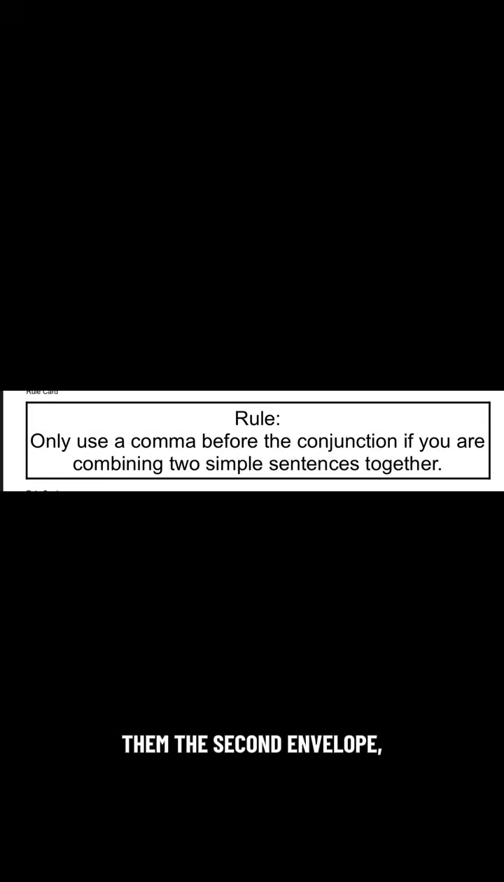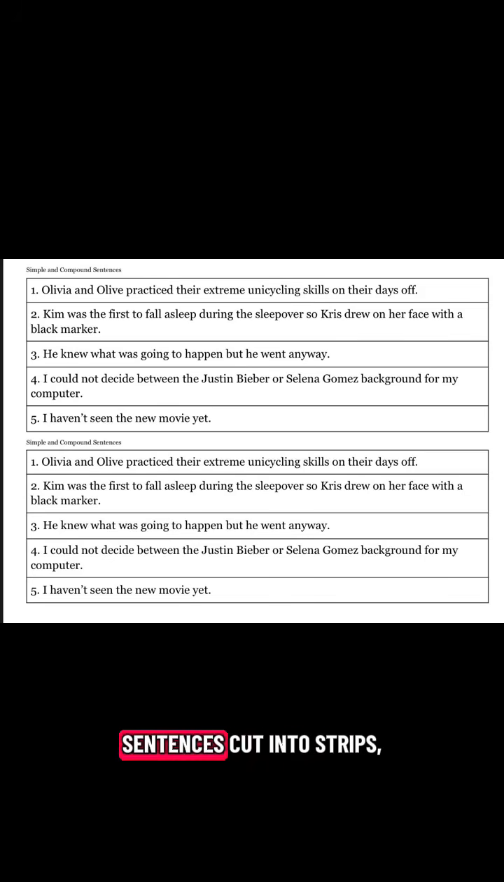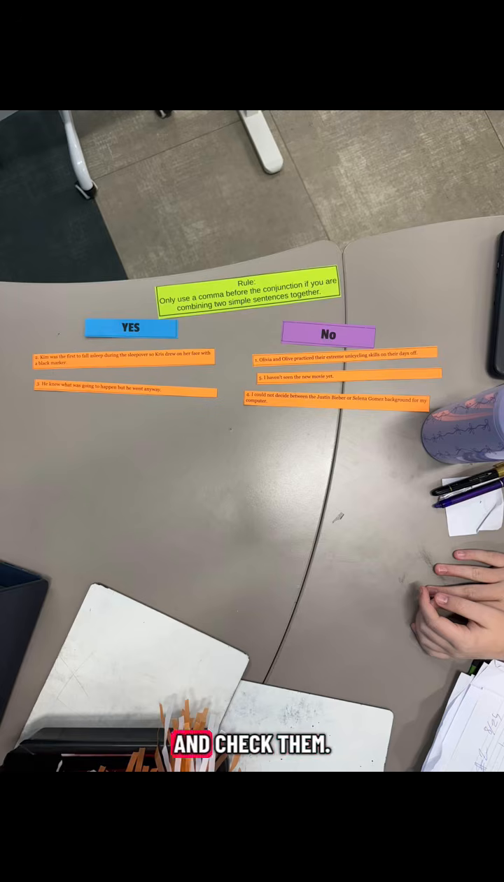Then I give them a second envelope, and it has this rule that you only put the comma there if we're joining 2 independent clauses together. Also inside the envelope is yes, no cards. Then they have these sentences cut into strips, and they have to determine if a comma is needed before the conjunction. So essentially they're determining, is it a simple sentence with a compound subject or predicate, or is it a compound sentence? As they finish, I walk around and check them.